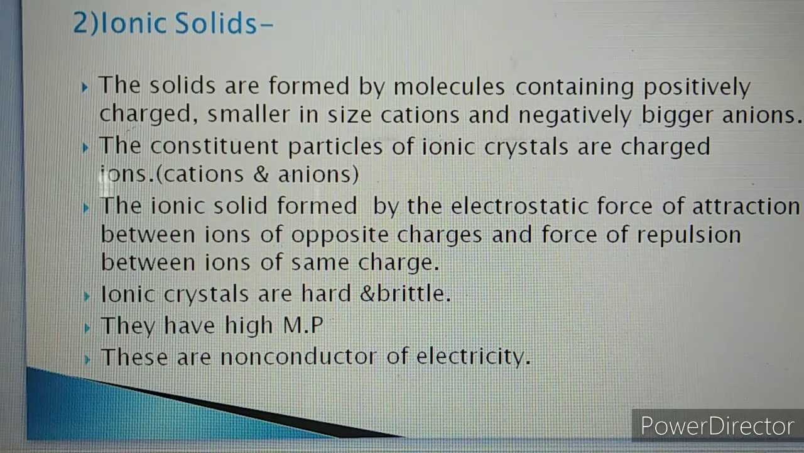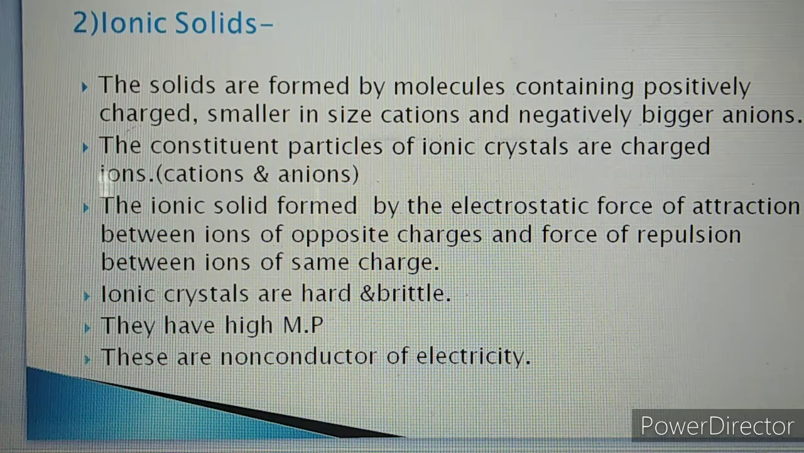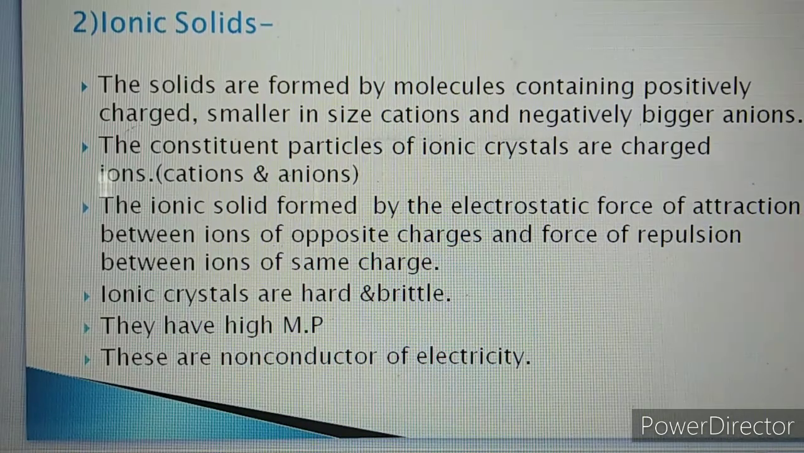Ionic solids are formed by molecules containing positively charged smaller size cations and negatively charged bigger size anions, or simply we can say that ionic solids are formed by cations and anions. Already we know that cations are positively charged particles and anions are negatively charged particles, and the size of a cation is always small as compared to the size of an anion. The constituent particles of ionic crystals are charged ions.